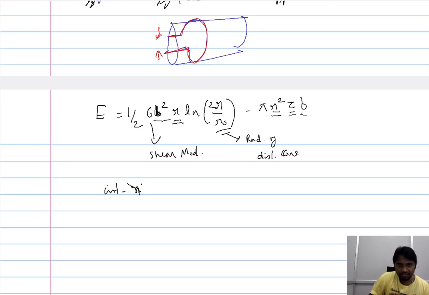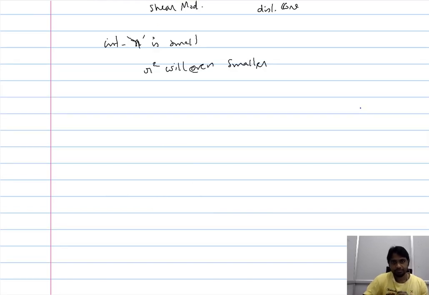Initially, R, the radius of the dislocation loop, is small, so therefore R square will be even smaller. So in that case, the second term here will play a negligible role.